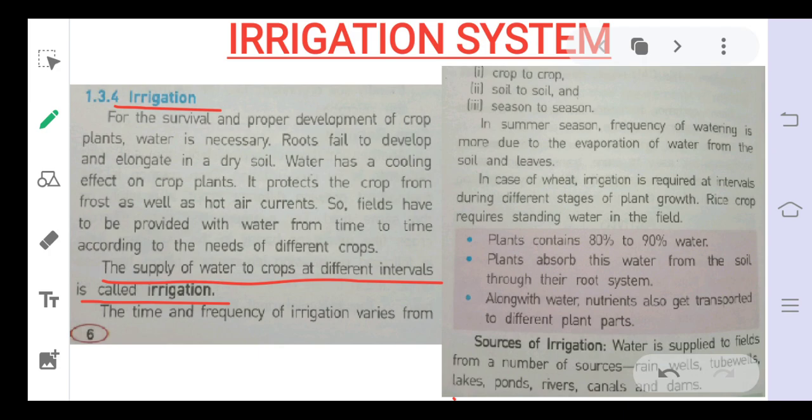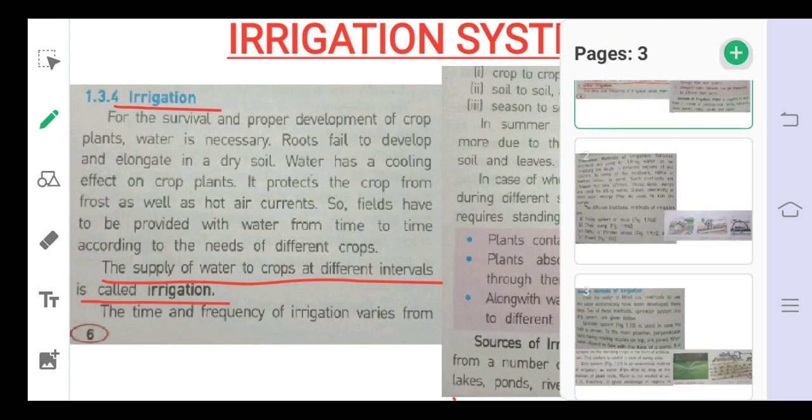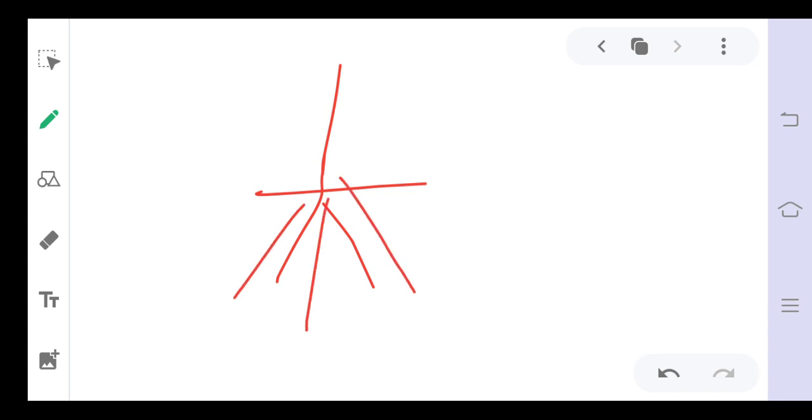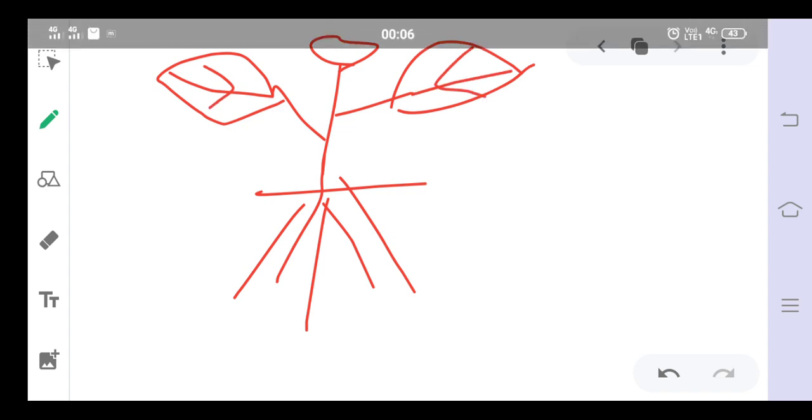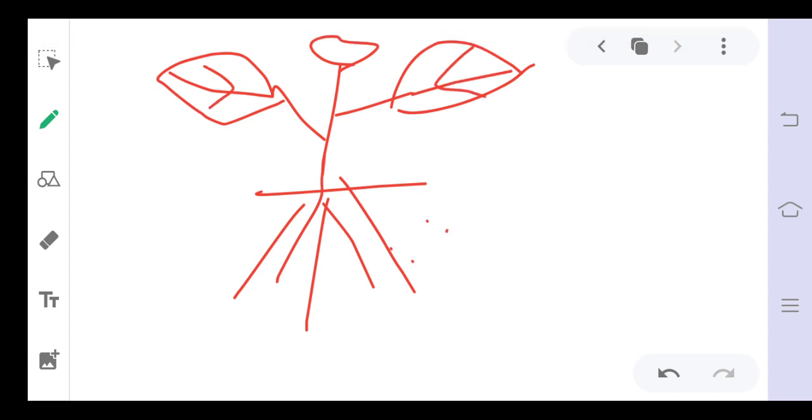So, as we know, why is this done? Suppose this is the plant, and this is the soil.